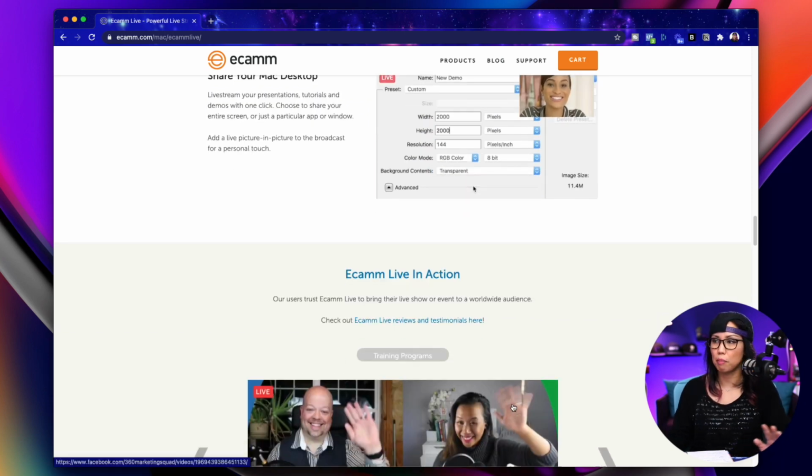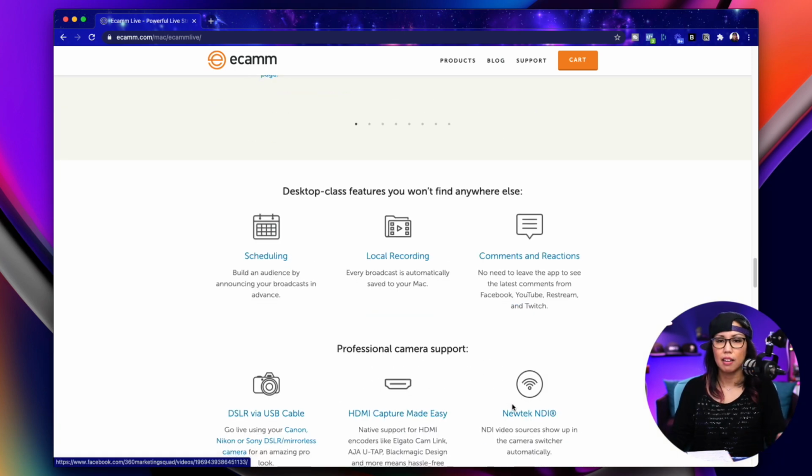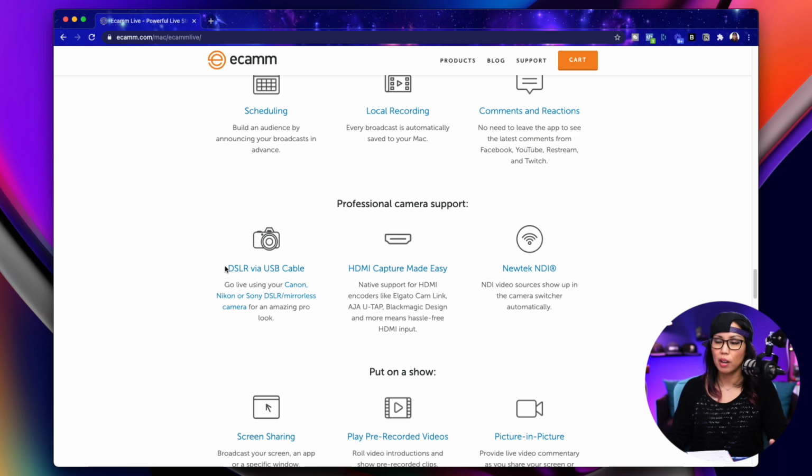And as with most live streaming apps, you will be able to upgrade from your built-in webcam and use a DSLR via USB cable so that you can use your fancier camera as a source. And really, when it comes to sources, you can have as many sources in Ecamm as you are able to connect and set up.